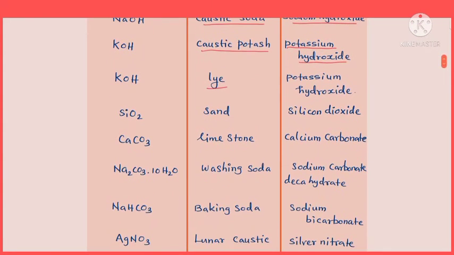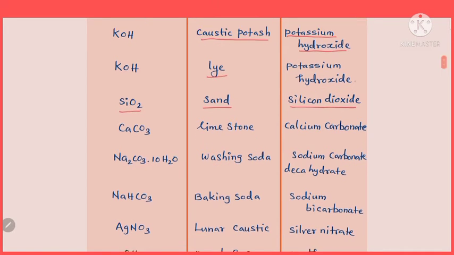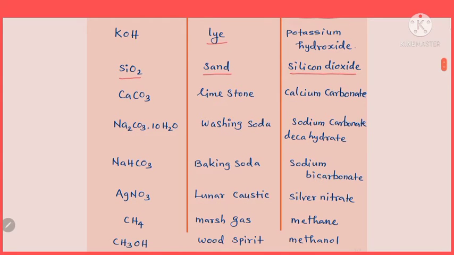Okay, right. The next compound with formula SiO2 is nothing but sand. The common name of this compound is sand. Chemical name silicon dioxide, SiO2, Si with 2 oxygen, so that's called silicon dioxide, just similar to CO2, carbon dioxide, isn't it? Right. The next compound has formula CaCO3, limestone. What is it? Limestone. The chemical name of this compound is calcium carbonate, a carbonate derivative of calcium, an alkaline earth metal, isn't it?